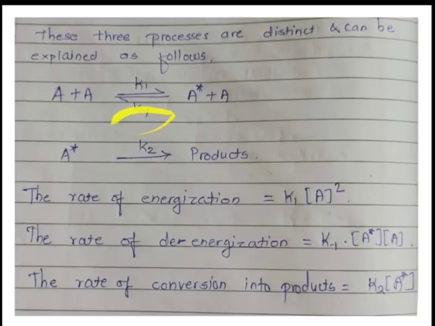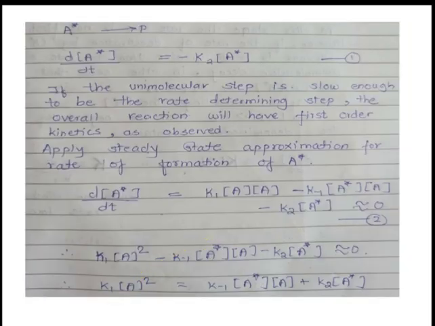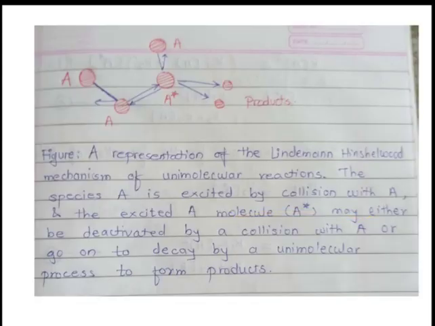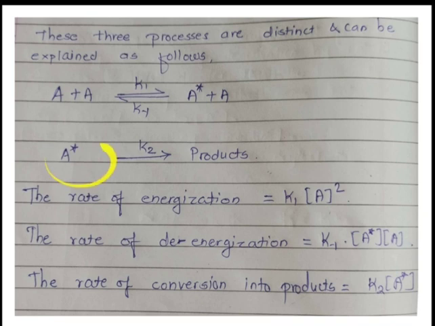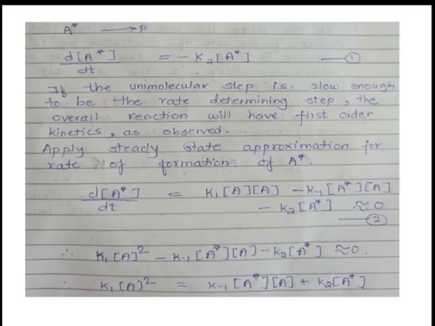So minus K minus 1 into concentration of A star into concentration of A. In the third step A star is going to decompose. That's why again minus K2 into concentration of A star. This is our equation and we apply the steady state approximation. That's why the rate of change in concentration of intermediate is nearly equal to 0. So this is our equation number 2.